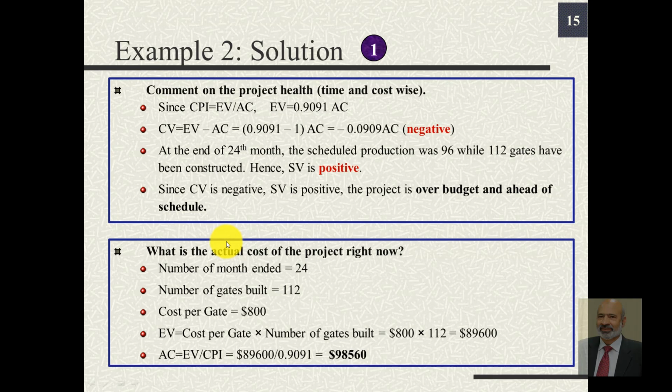Looking at the second question, what is the actual cost of the project right now? The number of months ended is 24, number of gates built is 112, cost per gate is $800. The earned value is cost per gate into number of gates built, which is 800 into 112, and that comes out to be $89,600. Now the actual cost is EV over CPI. It is 89,600 divided by 0.9091 or $98,560.